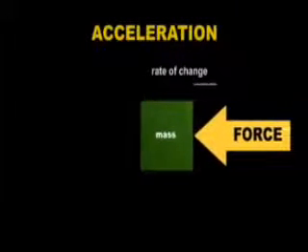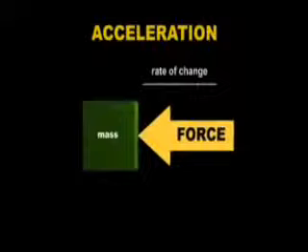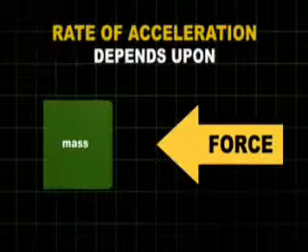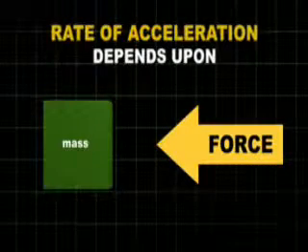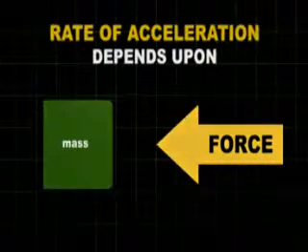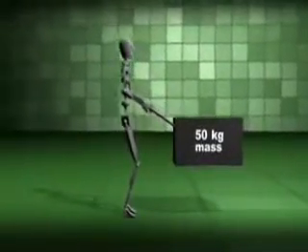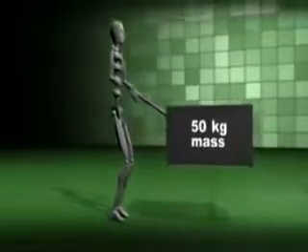When an unbalanced force acts upon an object, the motion of the object changes. The rate of this change over time is called acceleration. Acceleration depends upon 2 variables, the mass of the object and the magnitude of the applied force. In this example, a 3D character represents a pulling force on a 50 kilogram mass.